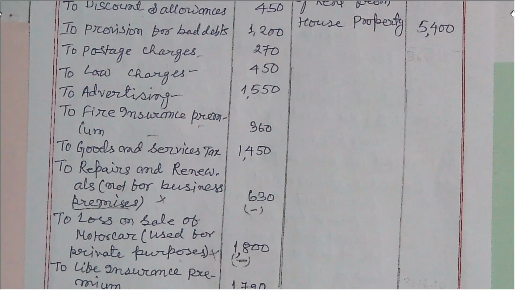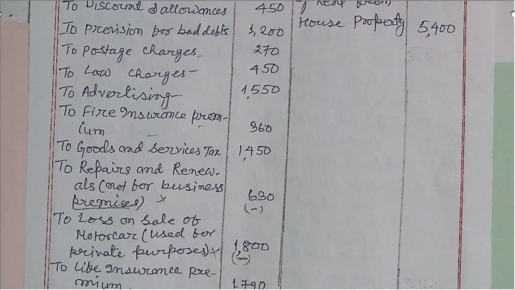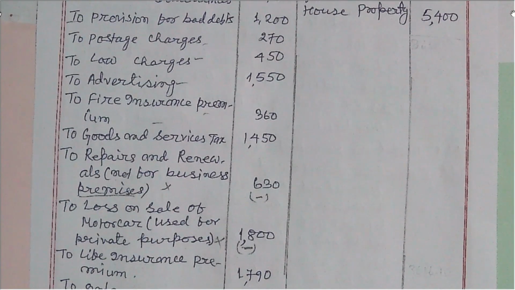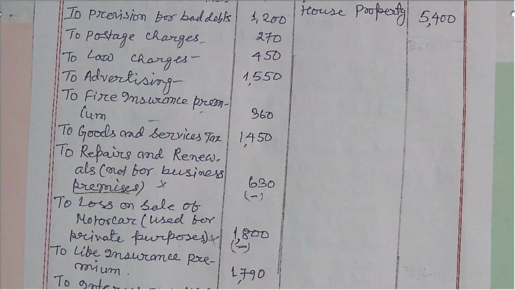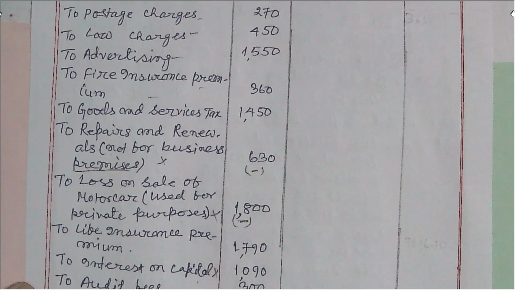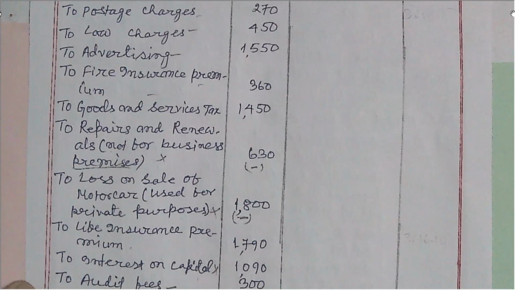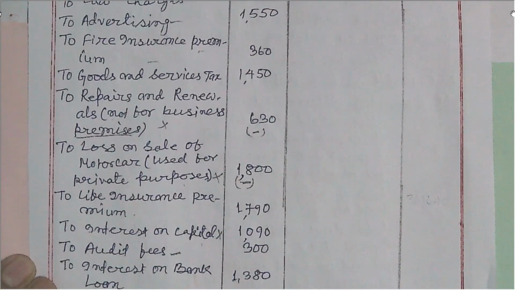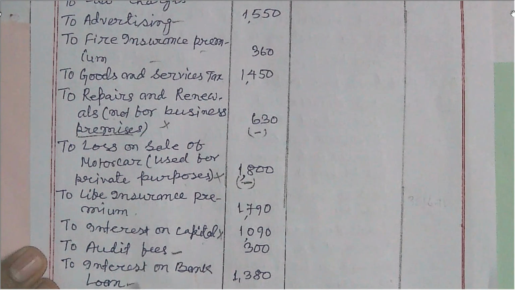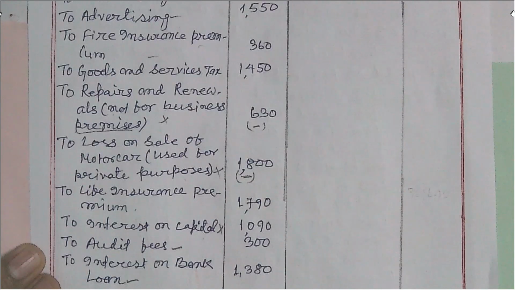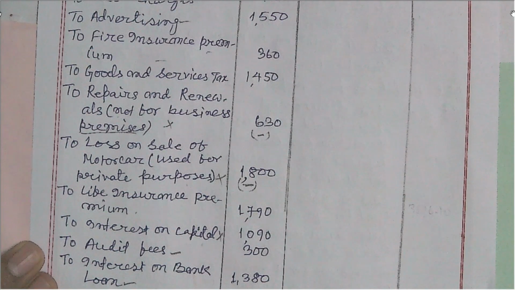Similarly, interest on capital, this is the proprietor's interest on capital. The proprietor's interest on capital is not allowed as per income tax. And audit fee is allowed, a business expense. Interest on bank loan is allowed, a business expense, as the loan is taken for the purpose of business.